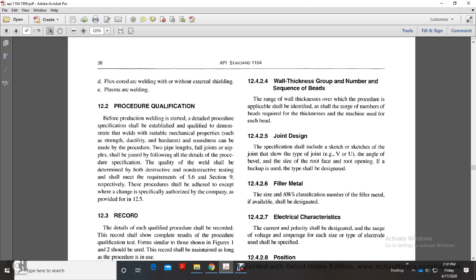12.4.2.5 Joint design. The specification shall include sketches of the joint showing the type of joint, V or U, the angle of the bevel, the size of the root face or root opening, and if a backup is used, the type of backup shall be designated.